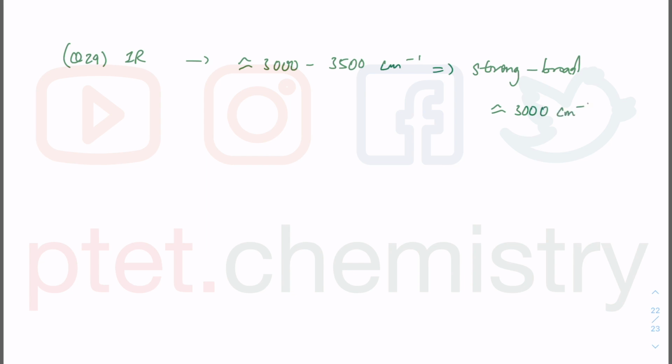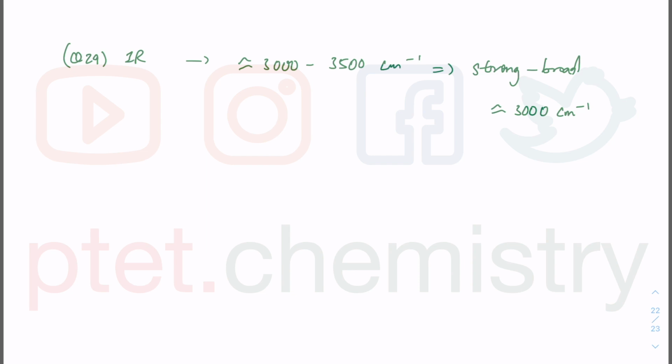Question 29 is about infrared spectroscopy. With infrared spectroscopy, we are looking for 2 things. The first one is around 3000 to 3500 wave number, and there is something which is strong and broad. Unfortunately, I've just passed over the limit a little bit, but it's still around 3000 wave number. The unit is given on the x-axis, and you have to include it in your value because it's part of the description for infrared.